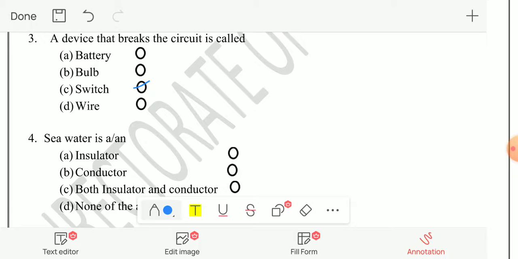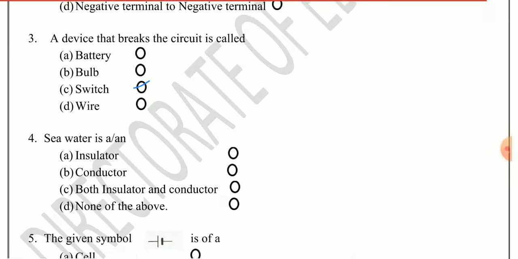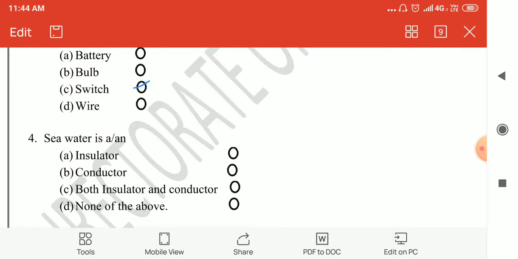Next question. Sea water is a insulator, or a conductor, or both insulator and conductor, none of the above. So you know different minerals are dissolved in sea water. So sea water is a conductor of electricity. So you have to put or darken the circle B conductor.